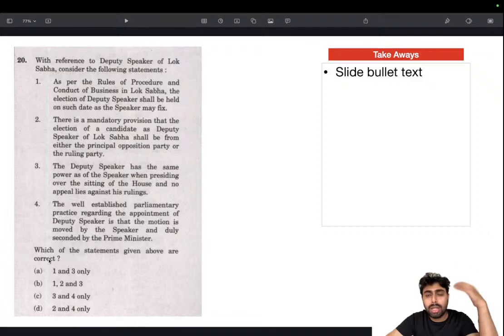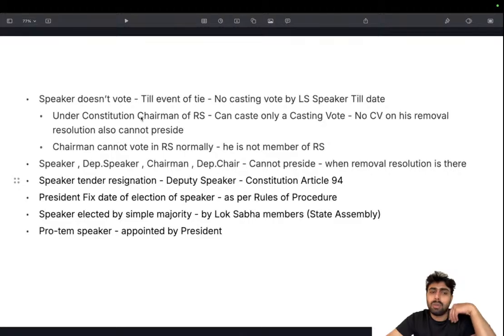And there are only conventions. The deputy speaker is usually from the principal opposition party. That's the convention. But ever since the 17th Lok Sabha, there has not been a deputy speaker, despite the deputy speaker being a critical and important constitutional body. We don't have a deputy speaker as of now. Since the 17th Lok Sabha, we don't have one. So, a few things regarding the speaker's powers, not the entirety but the basic things.